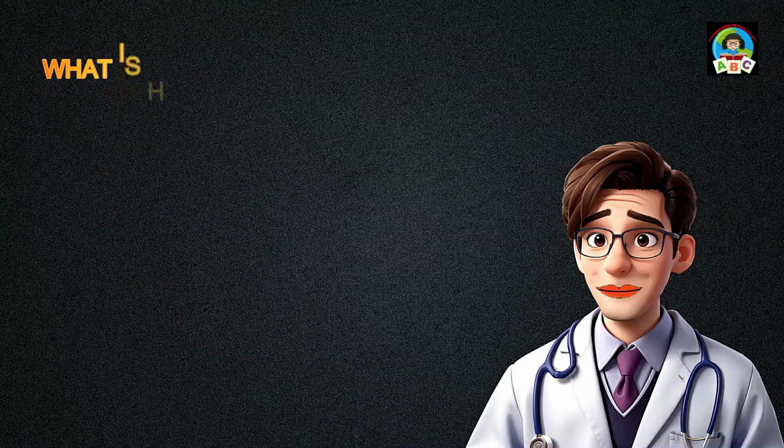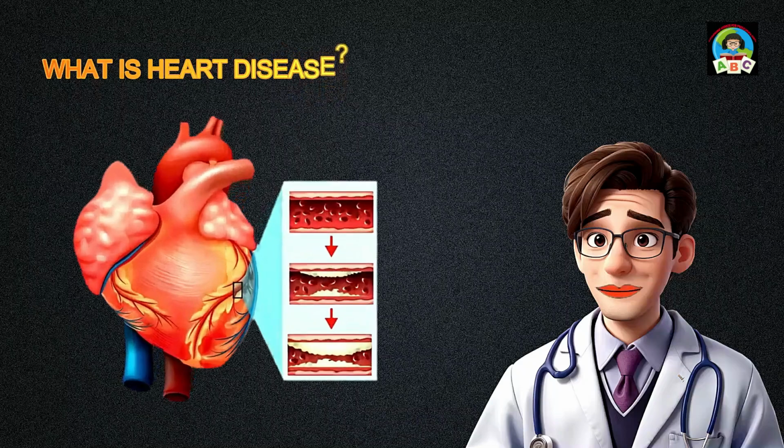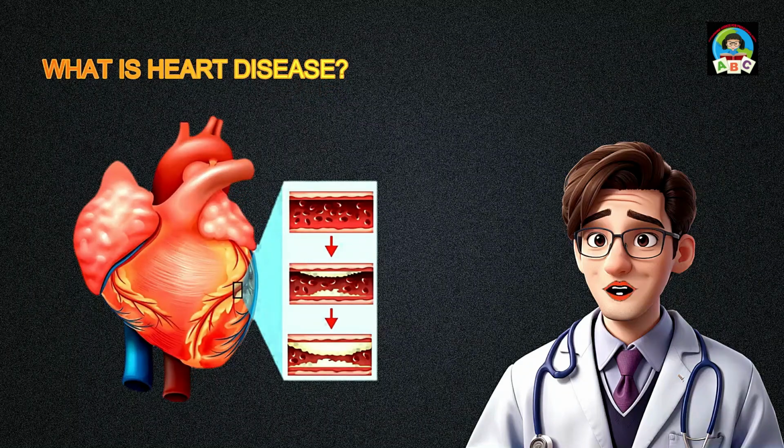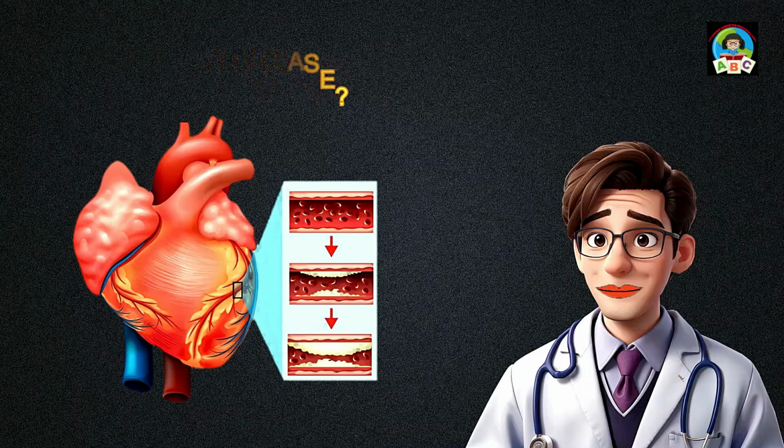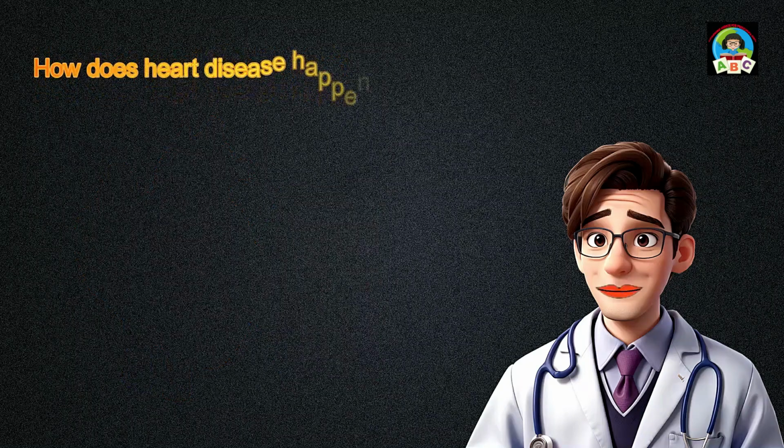What is heart disease? Heart disease refers to a class of diseases that affect the heart and blood vessels. It is often used interchangeably with the term cardiovascular disease, which generally refers to conditions that involve narrowed or blocked blood vessels that can lead to a heart attack, chest pain, angina, or stroke. How does heart disease happen gradually?